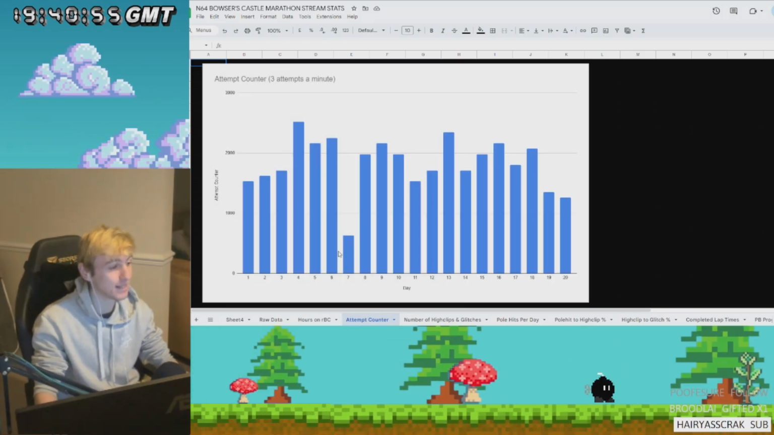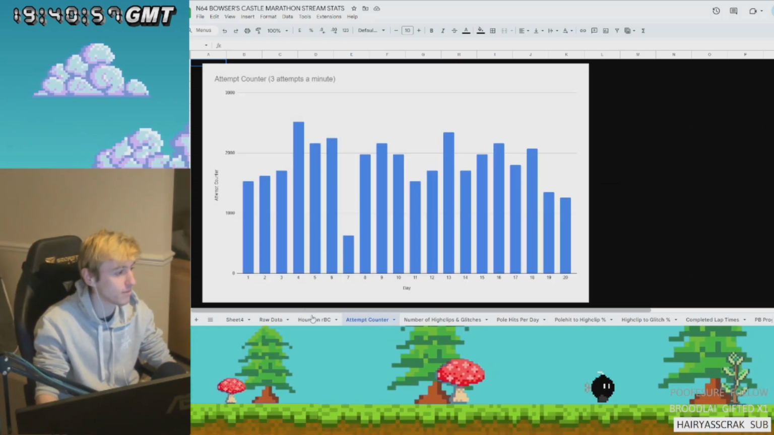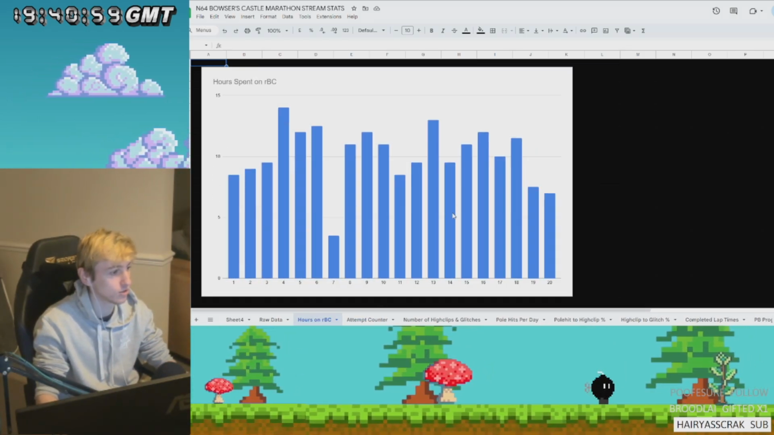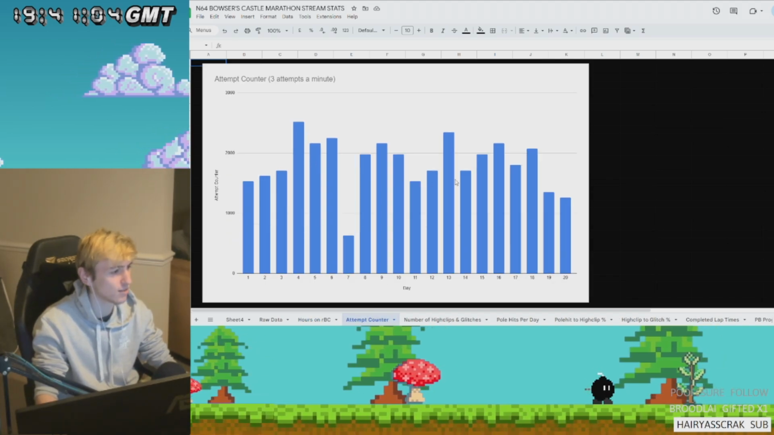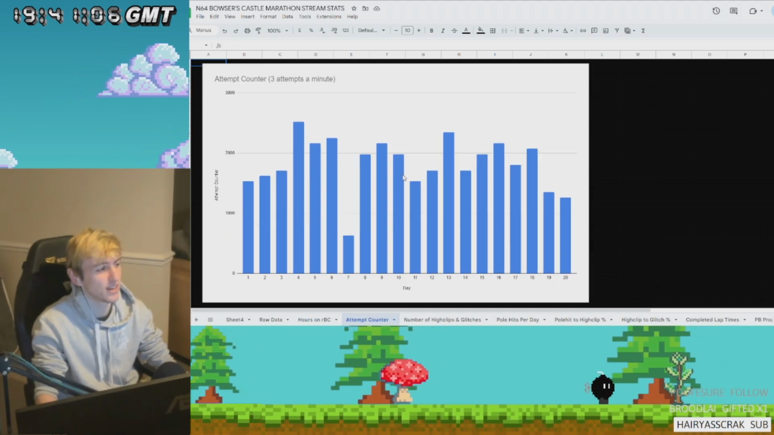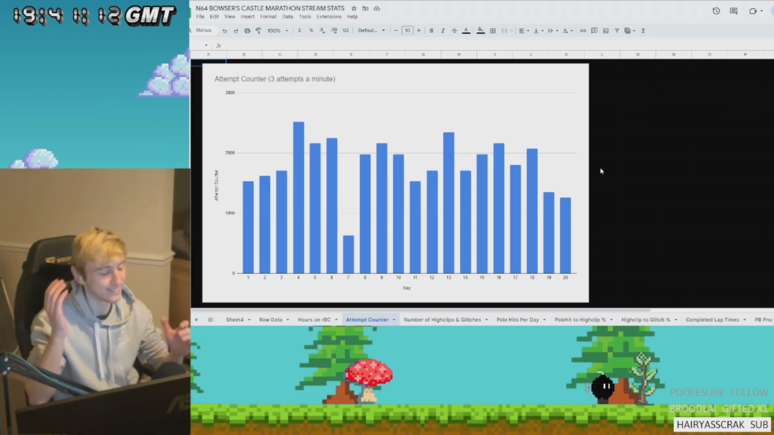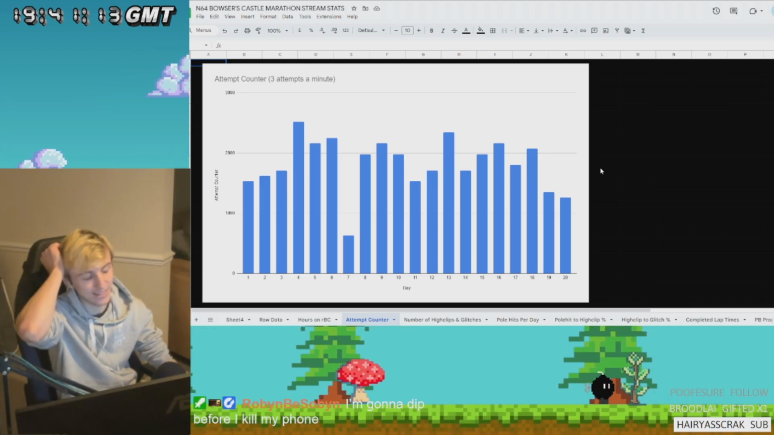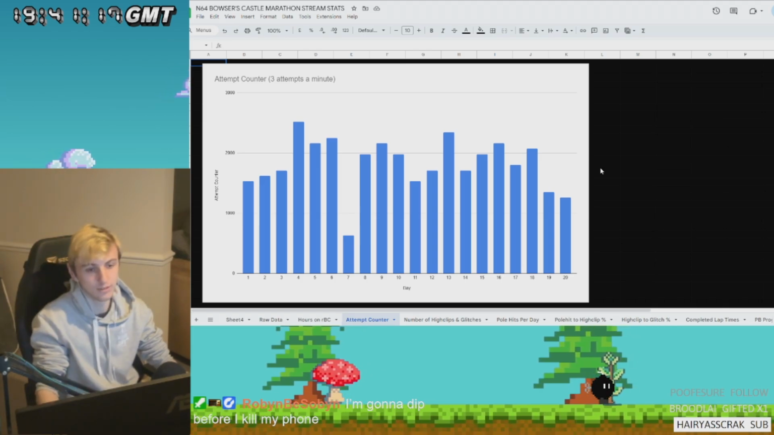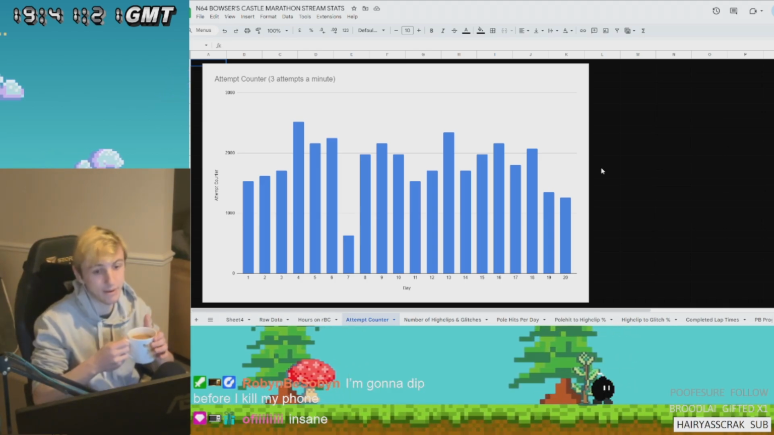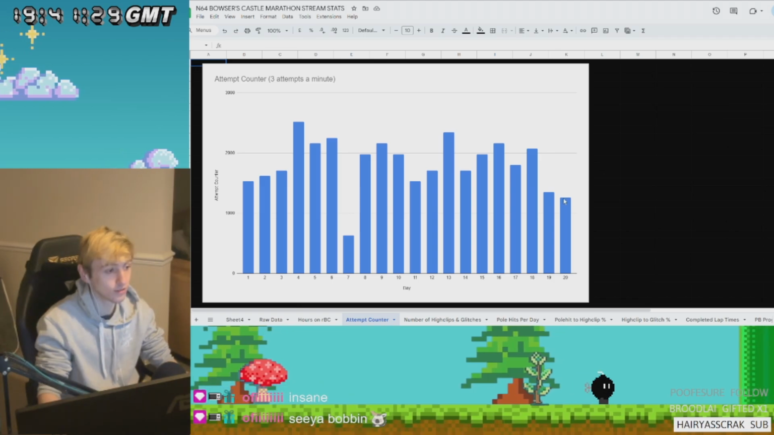Similarly, the attempt counter is pretty much equal to the hours spent. It's just a different way of expressing it. On average, we basically had around 1,750 attempts in a day, which is insane. And obviously it took us 36,000 and then some to get the record. Kind of mental. The lowest day was day 20.